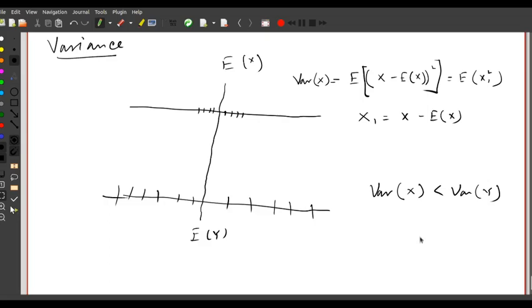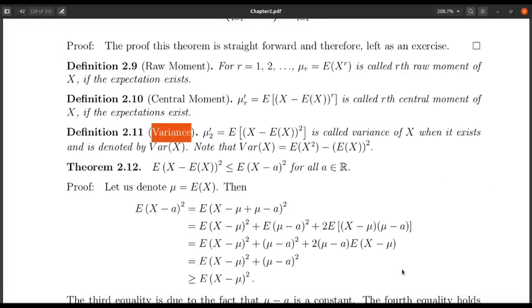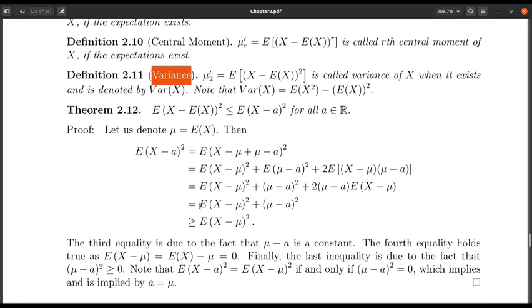So that's why variance is sometimes very helpful to compare the distribution of a random variable, and it has a very nice physical interpretation. I hope the interpretation of the variance is fine with everyone. Okay, now let us see the next theorem, which is again a very nice interpretation of the variance.